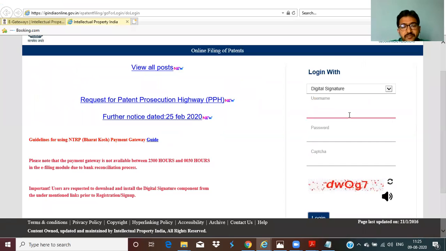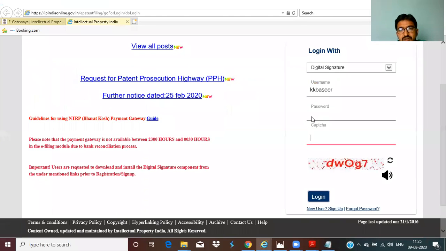The username is the same. When you are signing up for digital signature, we require sign up. For normal password also we require sign up. For both cases, the username is the same. For password login, the username is the same. For digital signature also, the username is the same. So my username is Rashid.